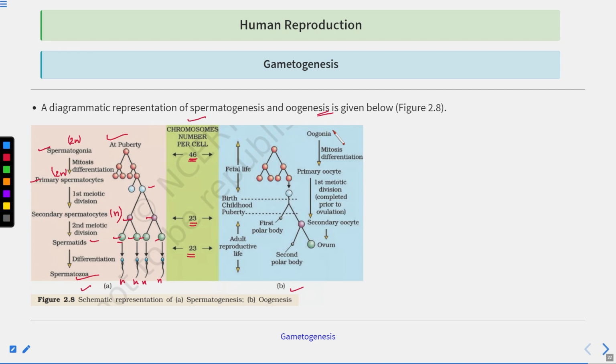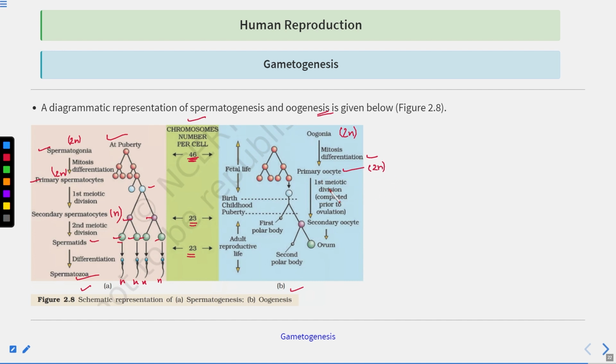Now let's talk about oogenesis. We start with the oogonia. The oogonia is a diploid structure. It consists of 46 chromosomes. Now the oogonia undergo mitosis and differentiation to form the primary oocyte. This primary oocyte is also a diploid structure.